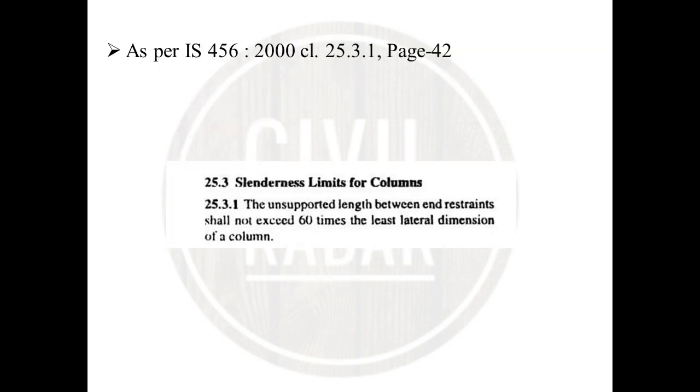As per IS 456, clause 25.3.1, page 22, the slenderness limit for a column: the unsupported length between end restraints shall not exceed 60 times the least lateral dimension of the column.